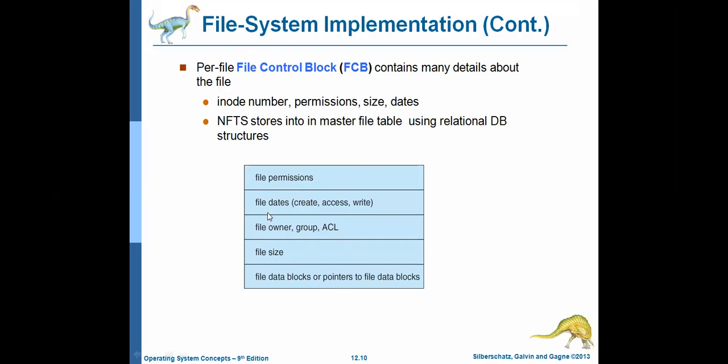File permissions, file dates, when it was created, when was last access, when was last write, who is the owner of the file, who is the group of the file, access control list, and what is the size of the file, data blocks or pointers to the file data blocks. All these things are maintained by the file control block.